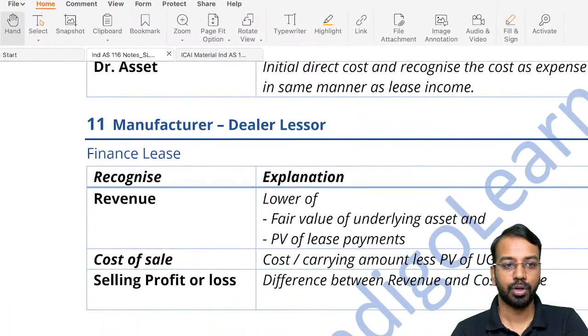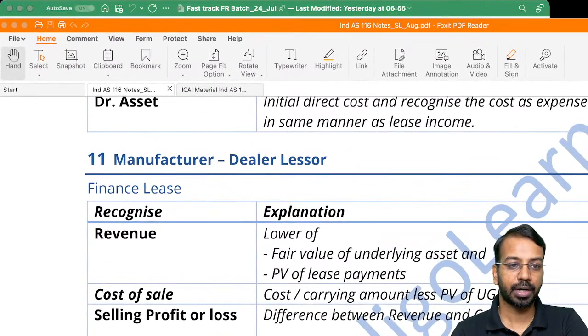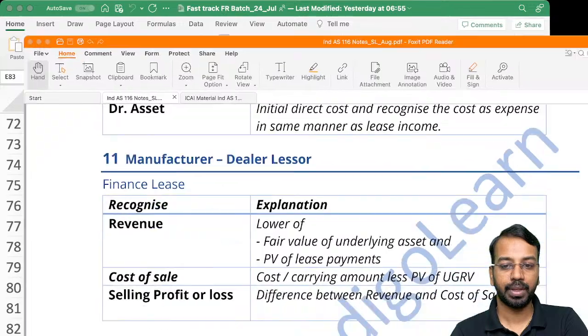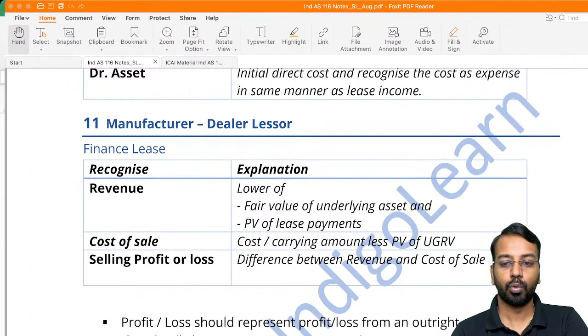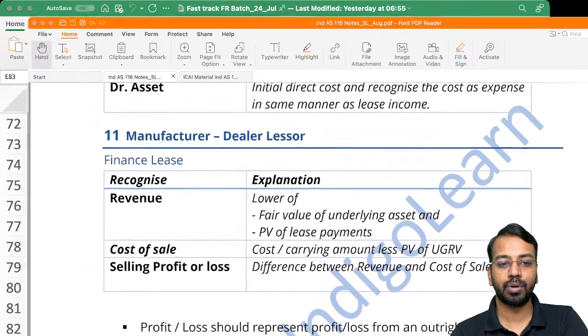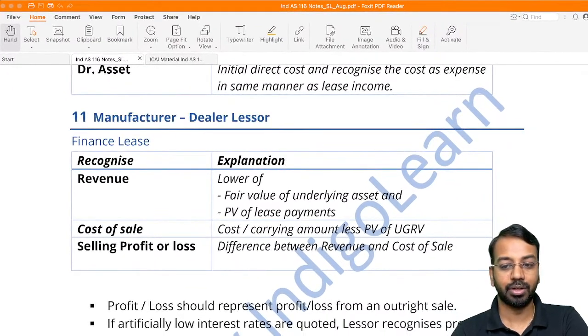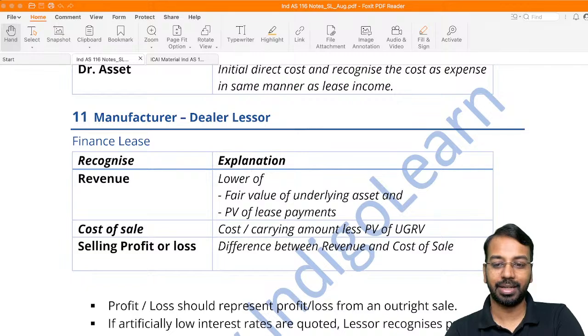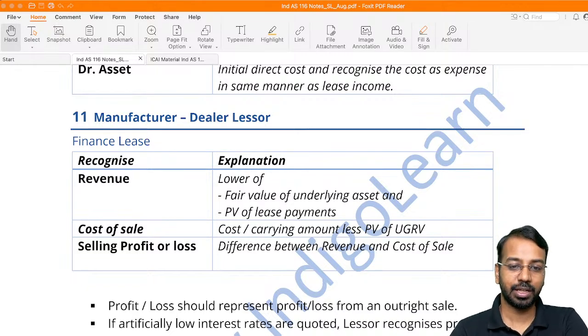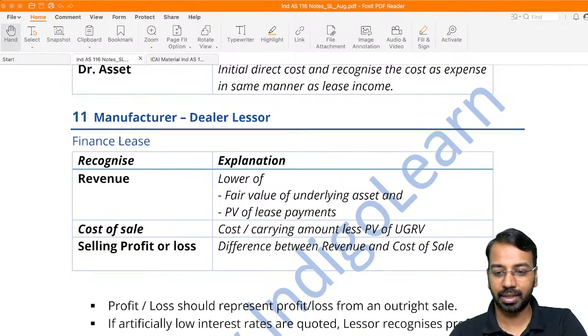So it's important that you practice the question once again on how to recognize revenue, why the residual asset is recognized, how we determine the cost of goods sold, and also the journal entry. The journal entry sounds simple, but can be tricky at times, right? That is what we had done till yesterday.